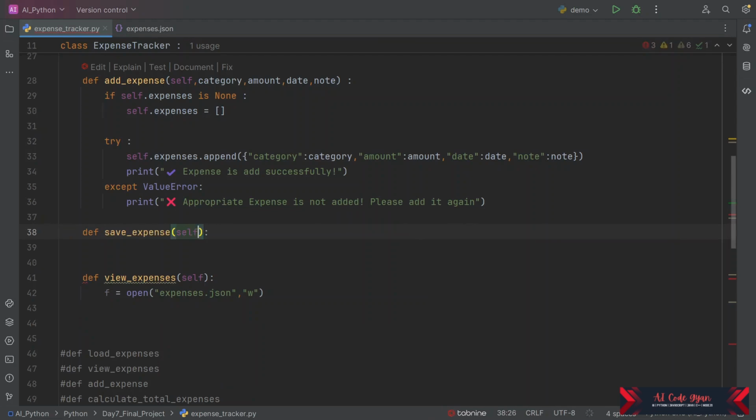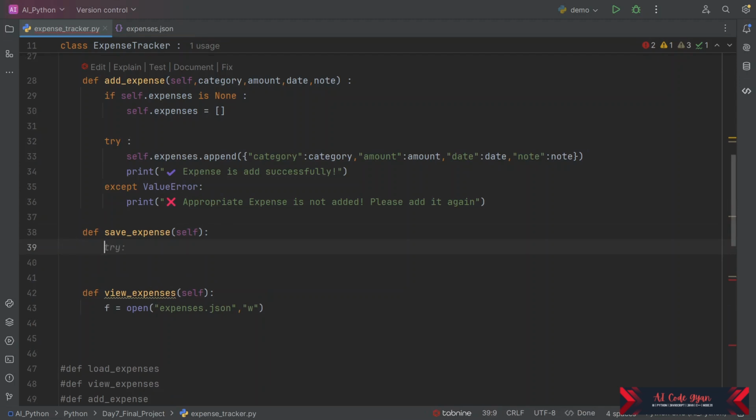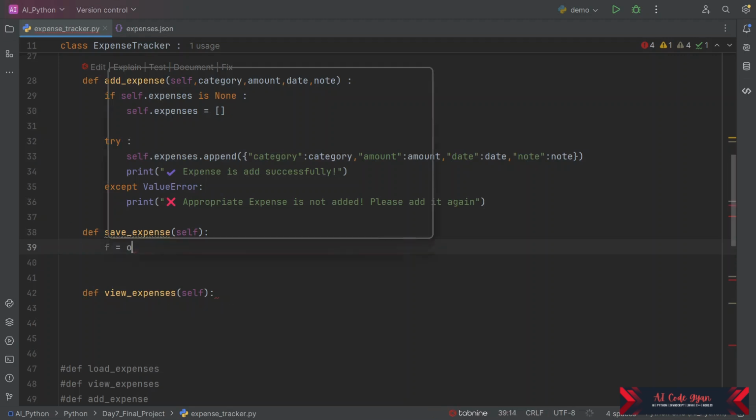We haven't saved it to the file yet. So we are going to call this here in add expense. Basically we are writing this to the file.